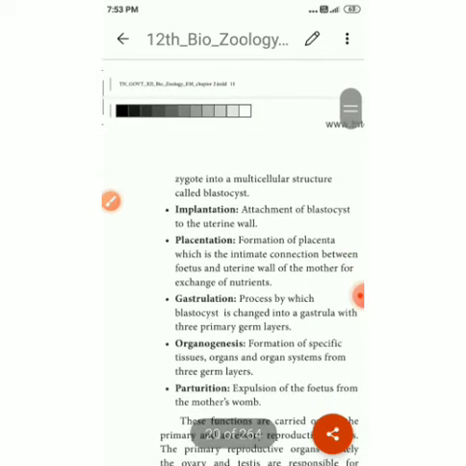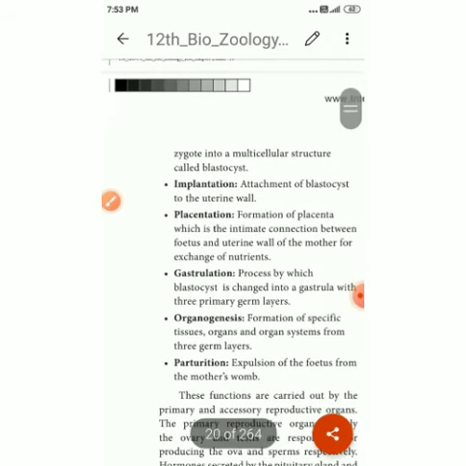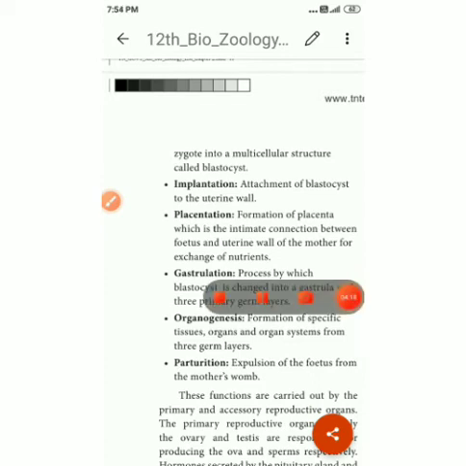Next we go to gastrulation. The blastocyst has energy, so it starts to divide to form a gastrula, with the three primary germ layers. After that, organogenesis. After gastrulation, the cells divide to form tissue layers. Then organs are formed and organ systems are formed in the process of organogenesis.